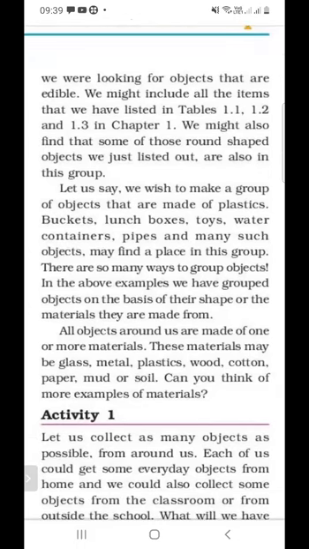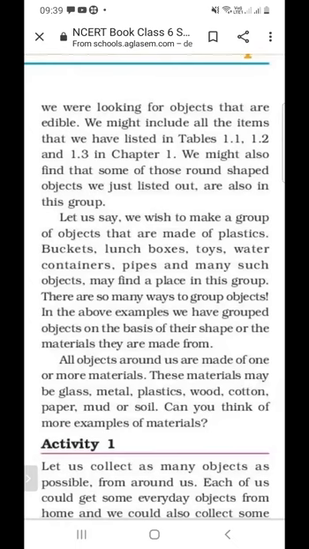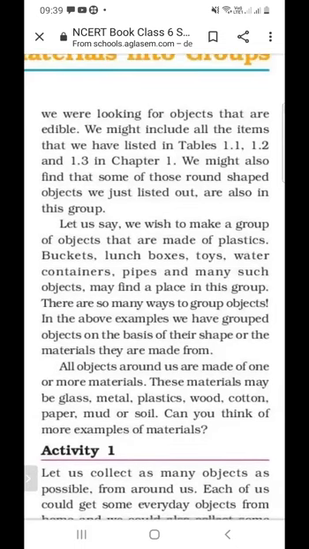So you have to find all the edible items, and you have to put them in one group. Suppose mango can be eaten, and suppose banana can be eaten. Suppose some other materials that can be eaten are collected into one group, and these are edible items, and these can be of round shape or nearly round shape.